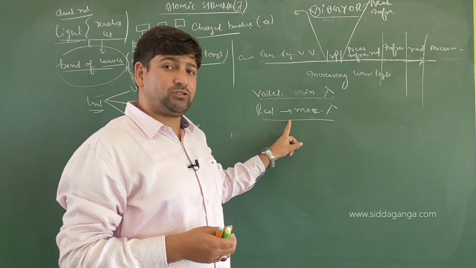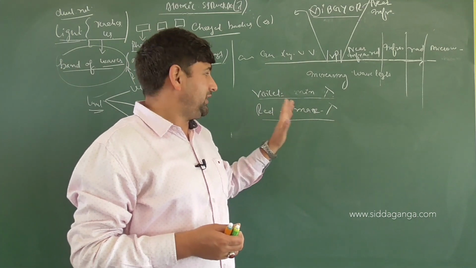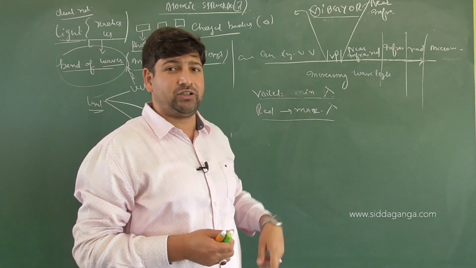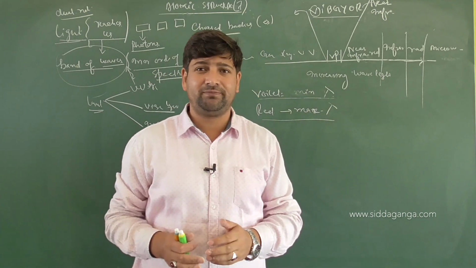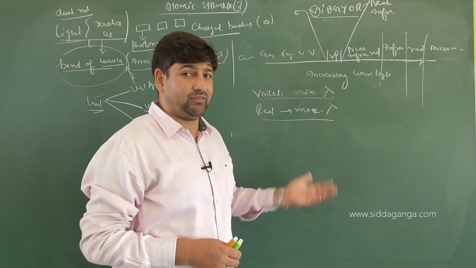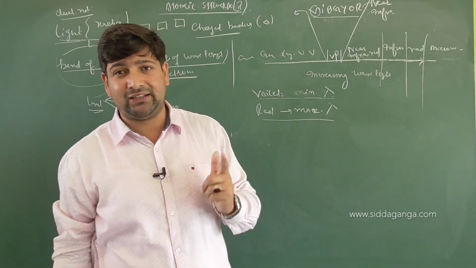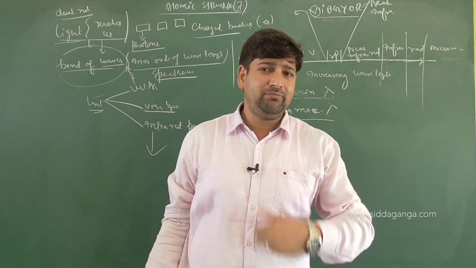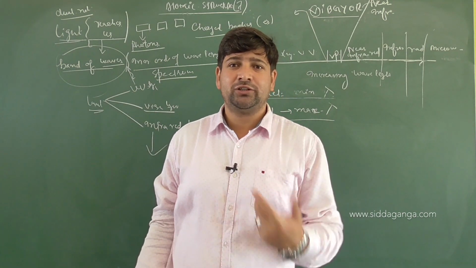They can travel with the same speed in the medium and in the vacuum. In the vacuum, all of these have the same speed, that is 3 × 10⁸ meters per second. Clear or not? And then they have some fixed parameters associated with them, like amplitude, wavelength, time period, frequency, energy, and so on.